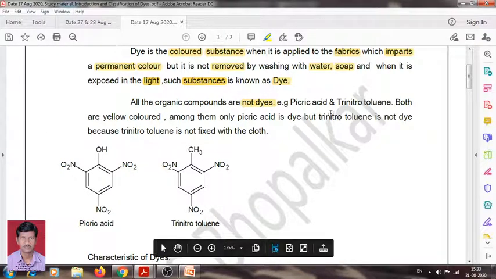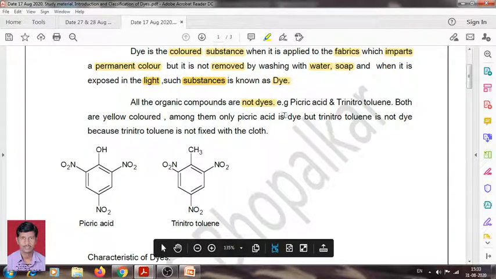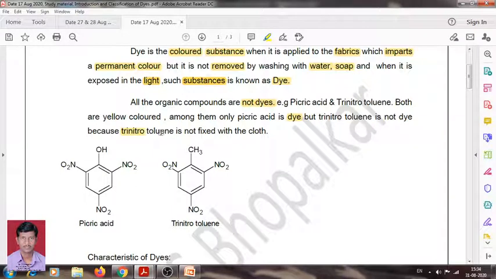Both compounds are yellow in color, but among them only picric acid acts as a dye. Trinitrotoluene is not a dye, because trinitrotoluene does not fix with cloth properly.